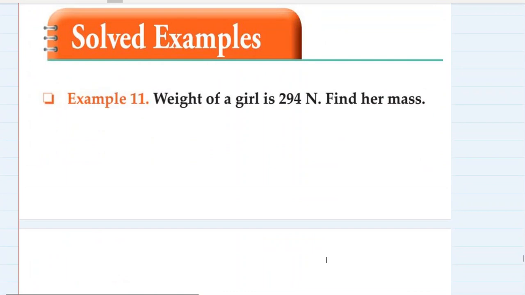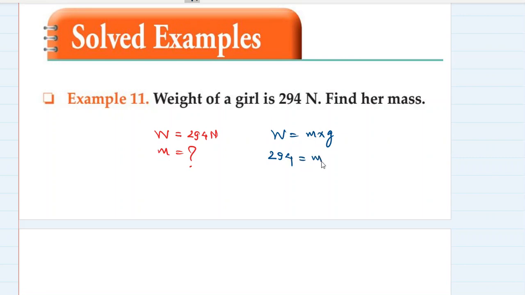Okay, we'll take one solved example and we are done with it. Weight of a girl is 294 Newton. Find her mass. So weight is equal to 294 Newton. We have to find the mass. So W is equal to m into g. So 294 is equal to m multiplied by g. Let's take it as 9.8. So mass is equal to 294 divided by 9.8. That is 2940 divided by 98. Please do the calculation and find the mass in kilograms.